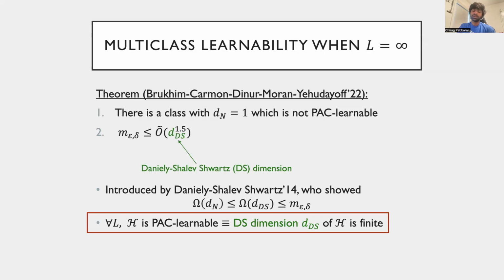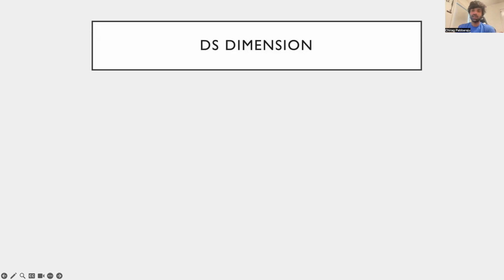We remark that their learning algorithm, however, is improper, as it must be from the results in the previous slides. We now define the DS dimension, which again is based on its own notion of shattering.